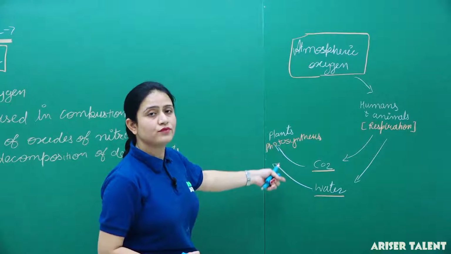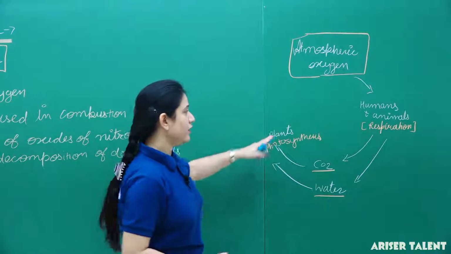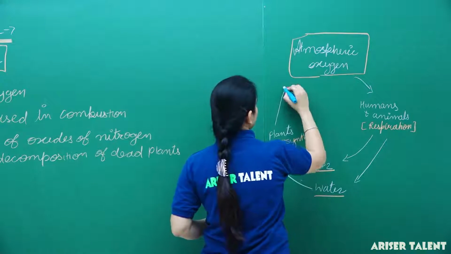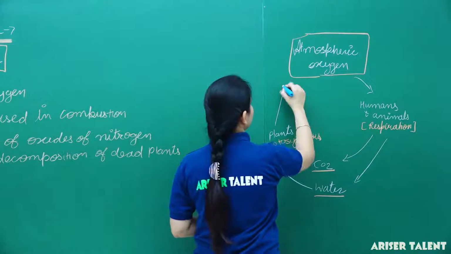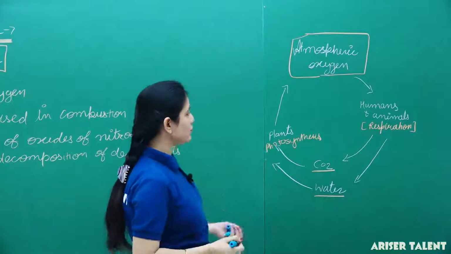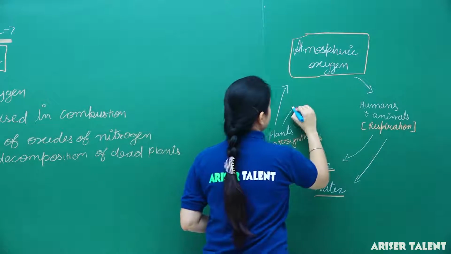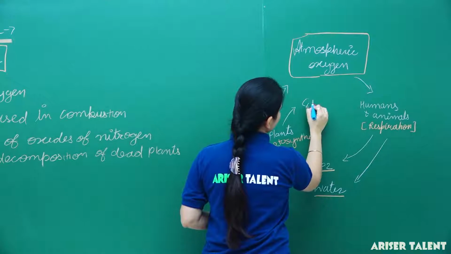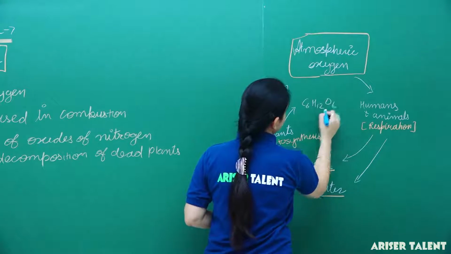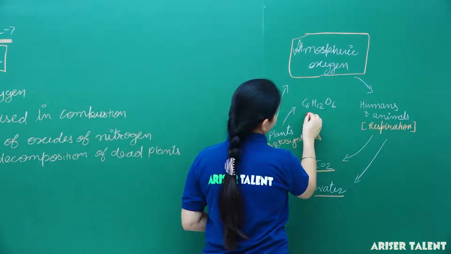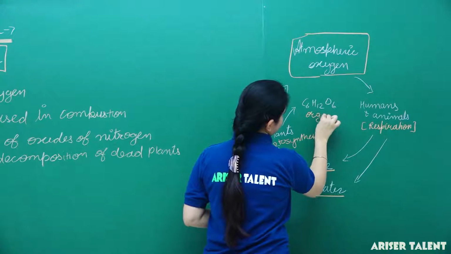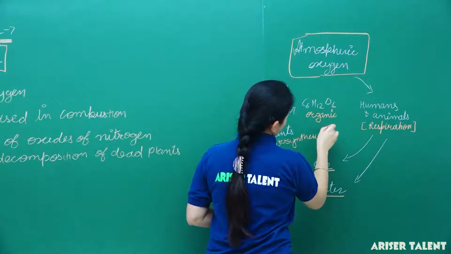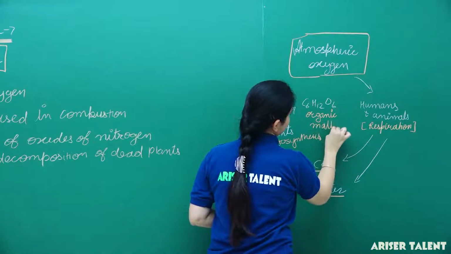Then by the process of photosynthesis, plants release oxygen into the atmosphere, and then they form carbonic matter or organic matter, that is glucose, C6H12O6, which is organic matter.